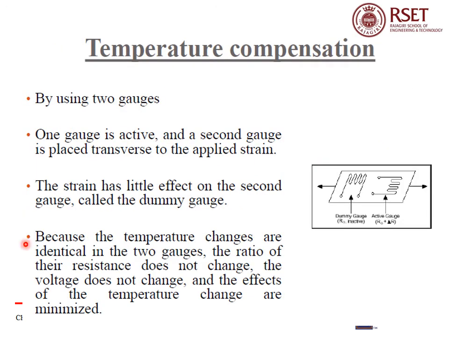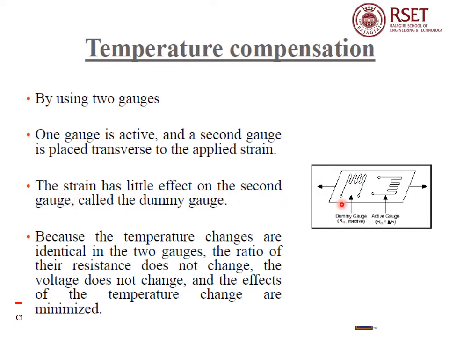So one method for temperature compensation is using two gauges. In this figure, one gauge is active and one is a dummy gauge. In the dummy gauge, the strain has little effect.